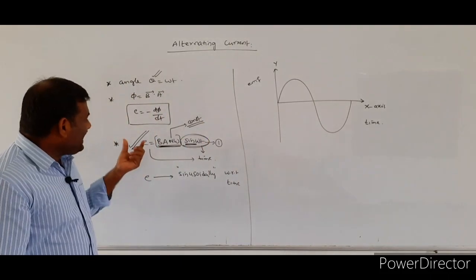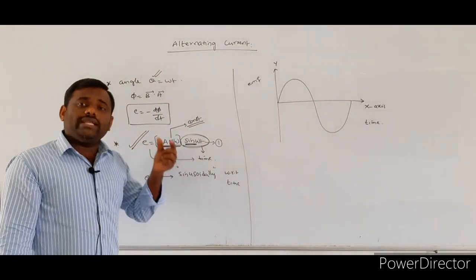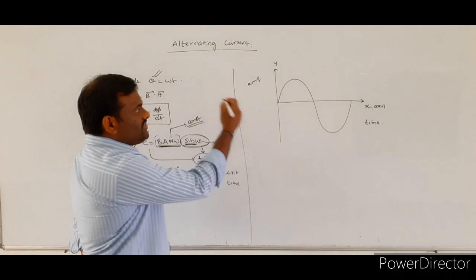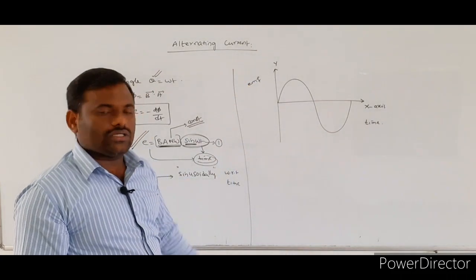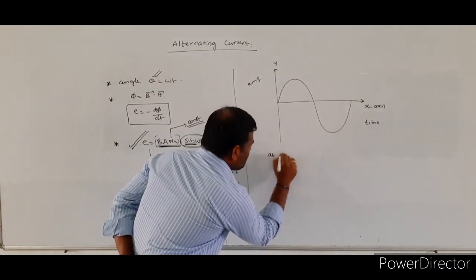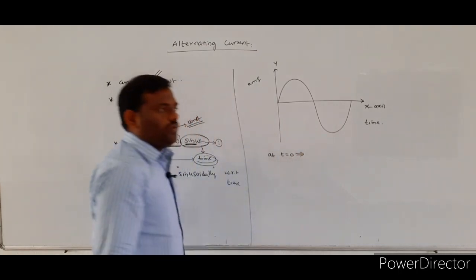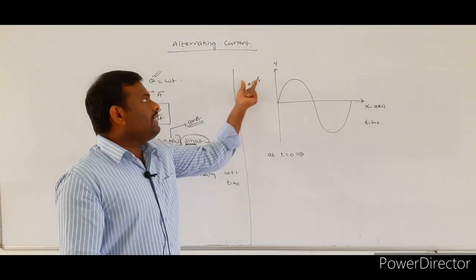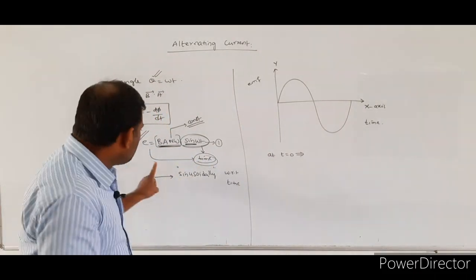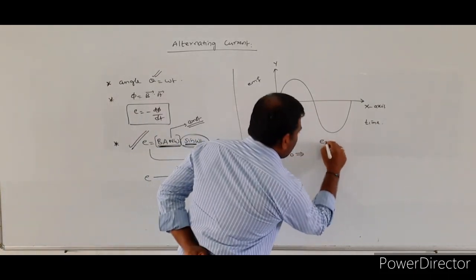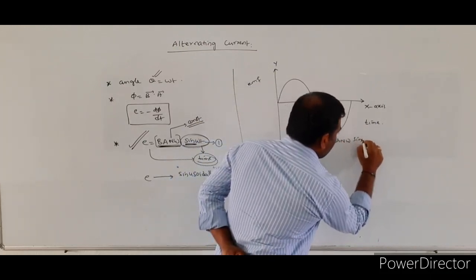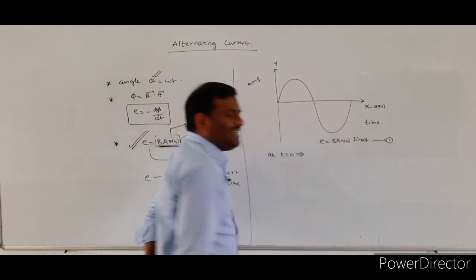So here, the instantaneous value of the induced EMF only depends upon the factor of what? Time. So I will check whether this graph is practically correct or not. How do we analyze this graph? Suppose at t is equal to 0, I want to calculate the EMF value that was produced by the AC generator. So what is the general equation we got here? E is equal to BAN omega sin omega t. This is the general equation we got from the AC generator.